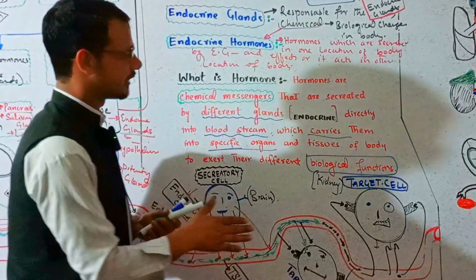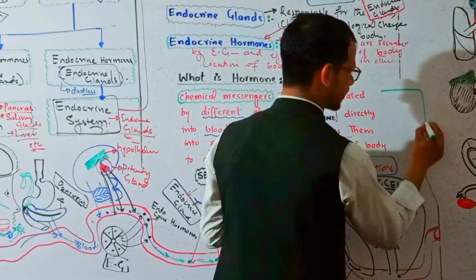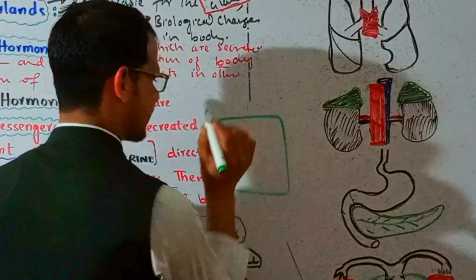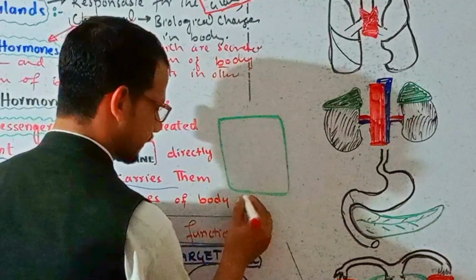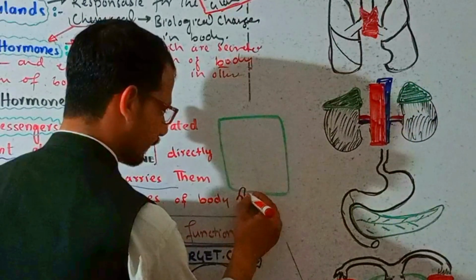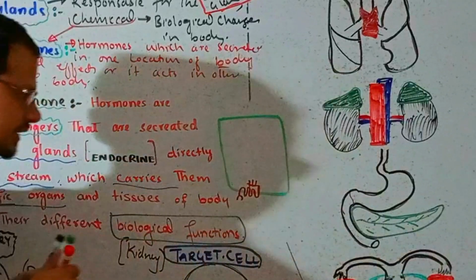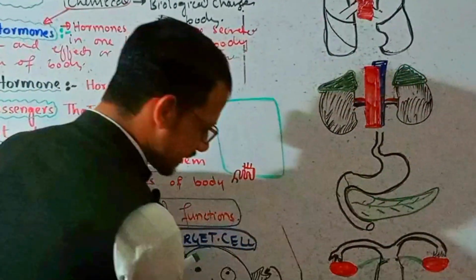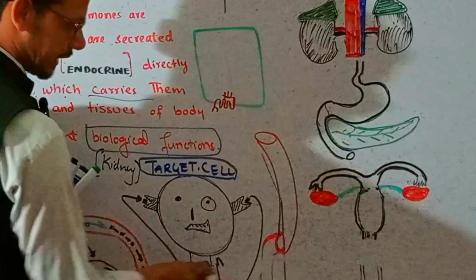For example, if I am taking here a cell, generally this is the targeted cell, and in the targeted cell we have a receptor here. We will discuss this mechanism in a separate lecture, but here, for example, this is the blood coming from the brain, right?